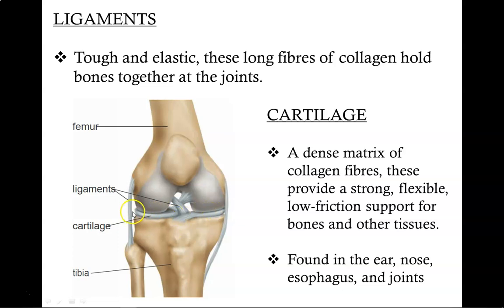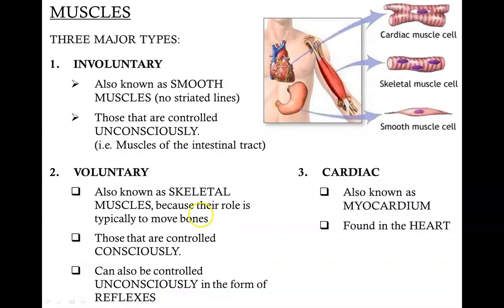As we grow old, this cartilage is no longer as flexible or strong as it once was. As such, when the bones grind up against each other, we feel joint pains. Now when it comes to muscles, there are three major types: involuntary, voluntary, and cardiac. Involuntary muscles are also known as smooth muscles. That's because under a microscope, they don't have these striation lines as you see with cardiac and skeletal muscles.